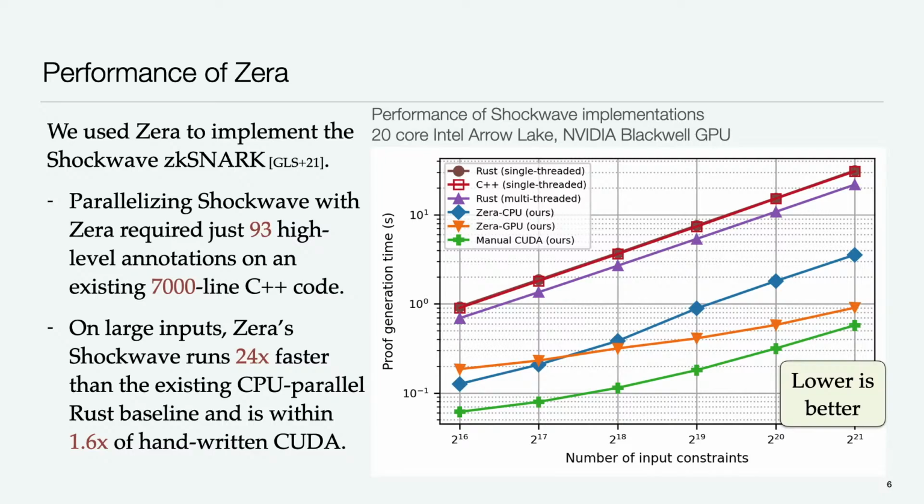Yes? So you say you added 93 annotations. How tricky was it to actually find where those annotations were? Like, can you imagine now an AI agent doing this work? Is it mechanical, or is it actually something that requires an expert who understands in depth what's going on? How tricky was it to insert those 93 high-level annotations?